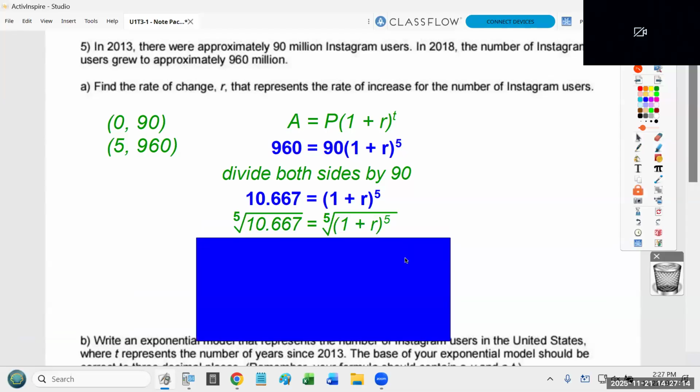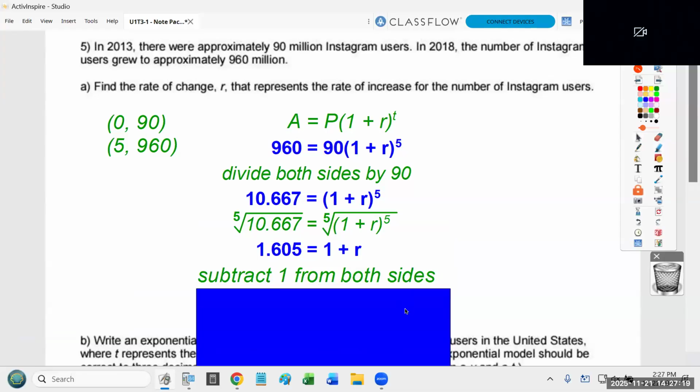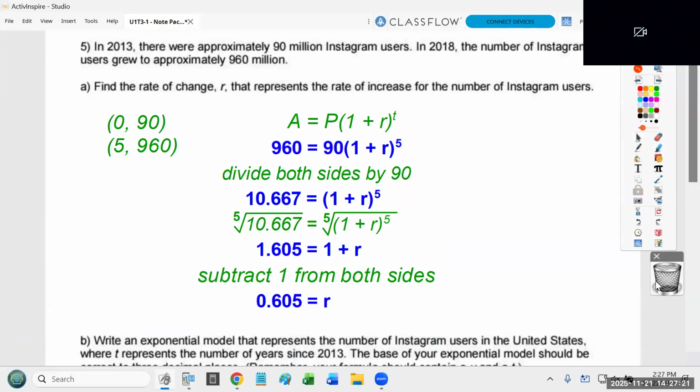Here, I'm going to take the fifth root of both sides. That gets you a decimal, which you would subtract 1 from, and that gets you the rate. So I now know that if the number of Instagram users grew from 90 million to 960 million in only 5 years, that means the average rate of growth was about 60.5% each year. That, by the way, is an insane amount of growth.